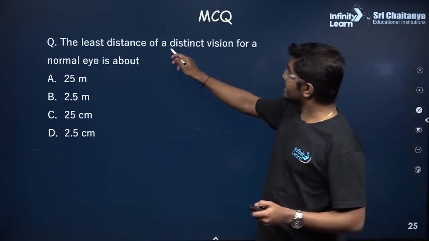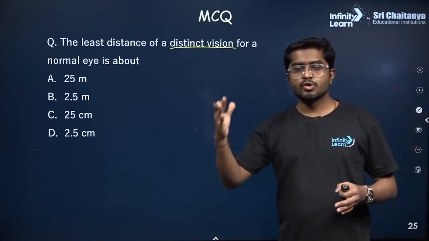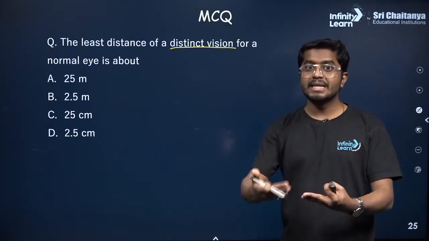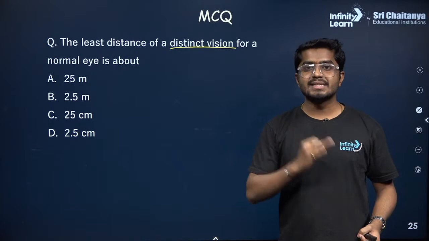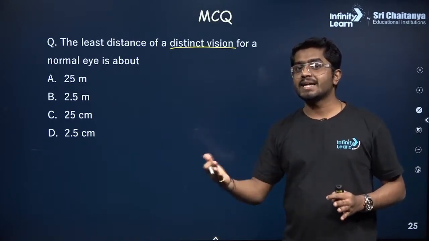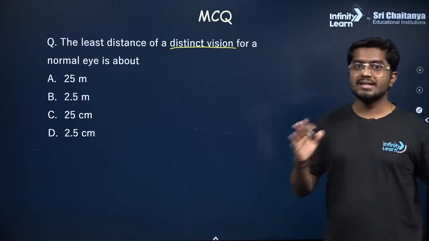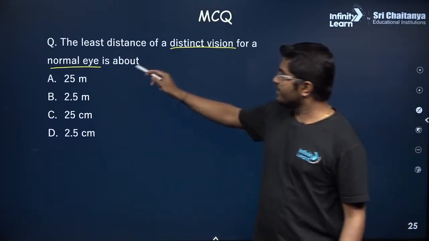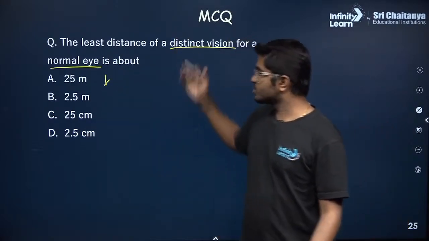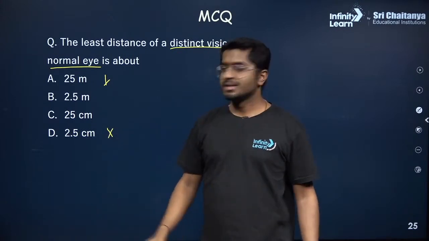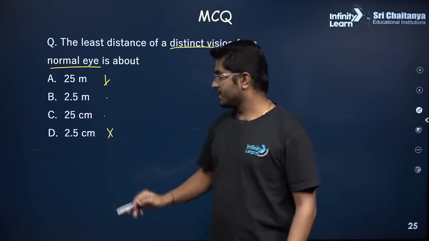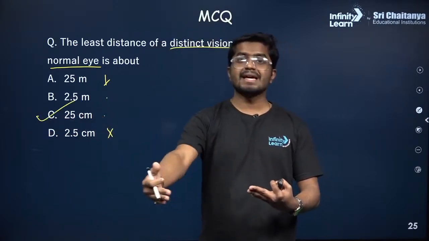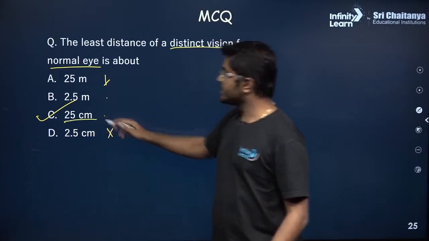Now the least distance of a distinct vision. Distinct vision means you don't have to stress your eyes. You just hold your mobile or your book at a minimum distance and your eyes can see. If it is normal, if there are defects, we'll study those, then we are not considering the defects right now. For the normal eye, is it 25 meter? No, that is too much. 2.5 centimeter, that is too close. So 2.5 meters and 25 centimeter. It is 25 centimeter. Just that is the minimum distance. You can place anything beyond that, but this is the minimum distance.